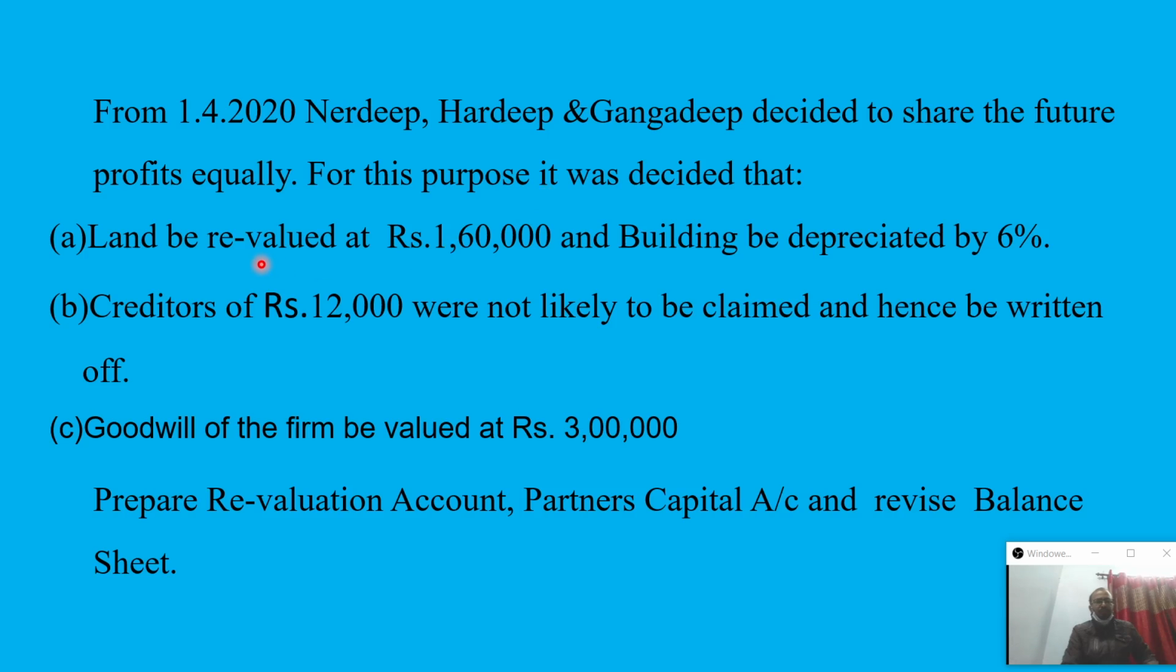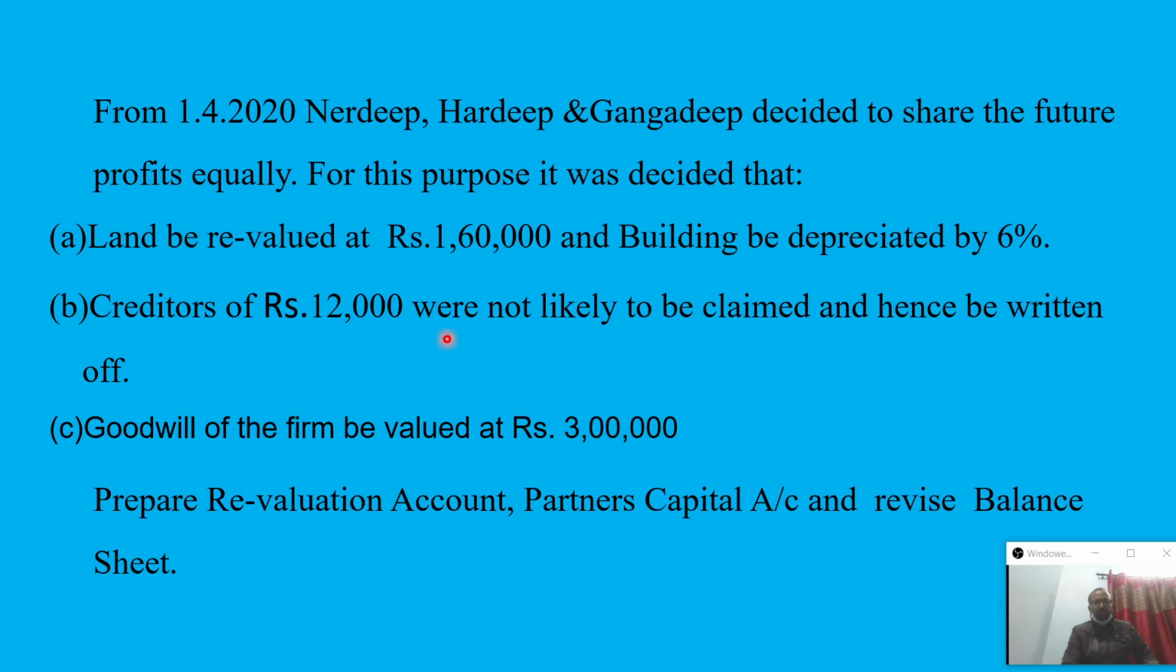At the time of change in profit sharing ratio, some changes take place. Land is revalued at rupees 1,60,000. So the book value was 1 lakh, and now it goes up to 1,60,000, which means 60,000 value increases. Building value is to be depreciated by 6%. The book value of building was 1 lakh, so 6% is 6,000, and the value decreases by 6,000.